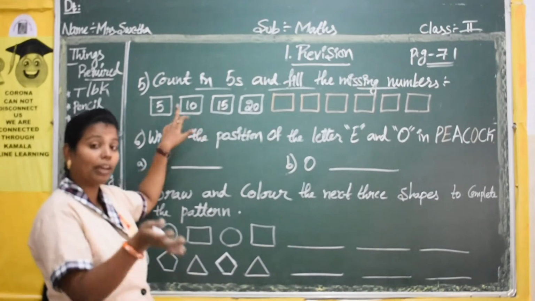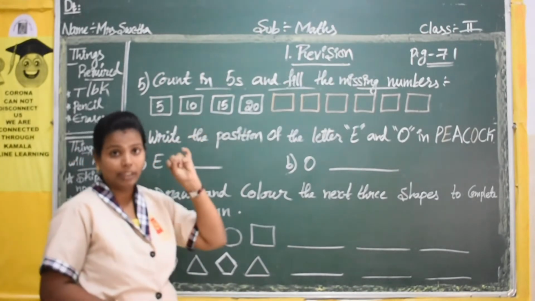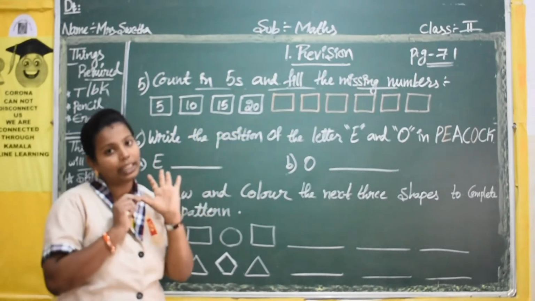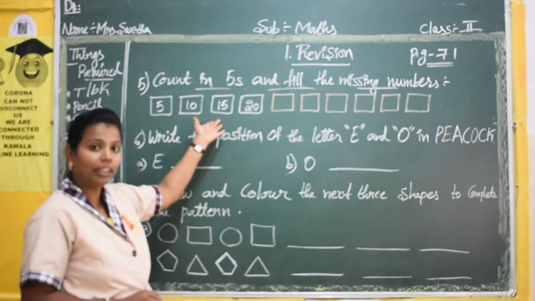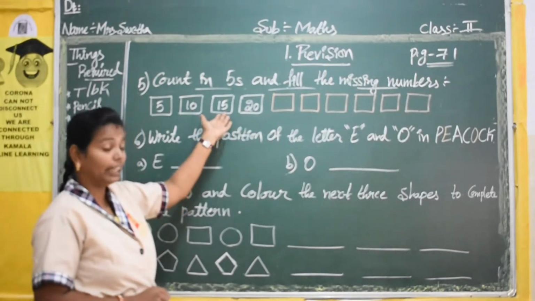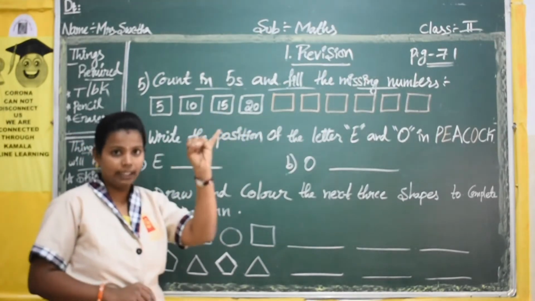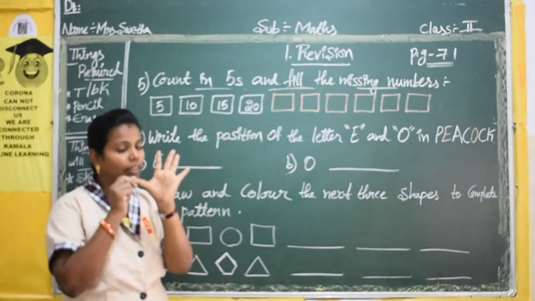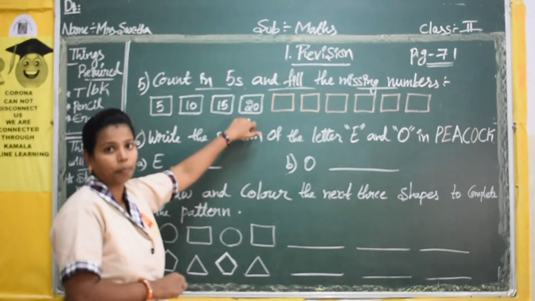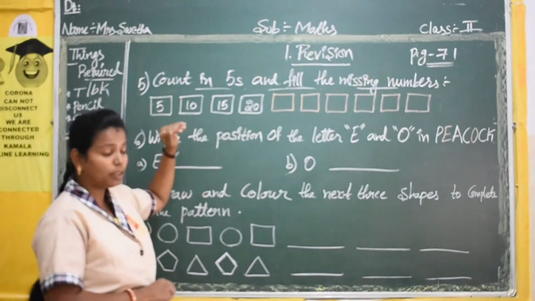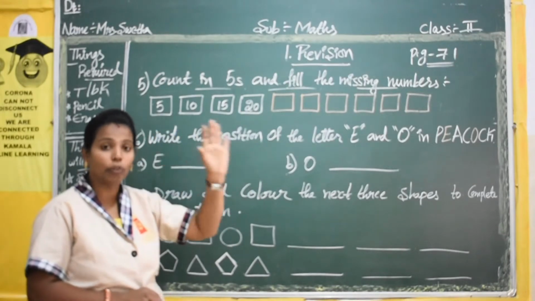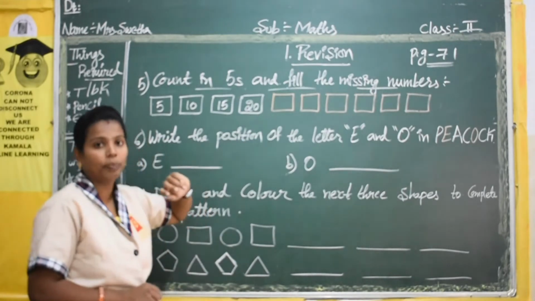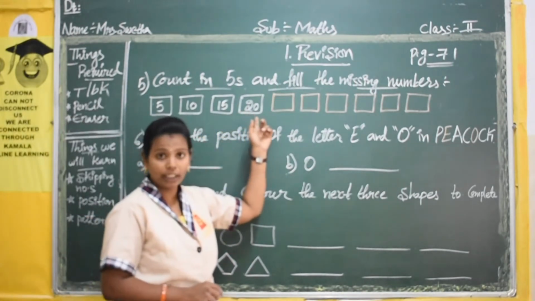Again, from the next number you have to count 5. After 10 you have 11, 12, 13, 14, 15. Again you write the 5th number. They have given the 5th number as 15. The next number, you start again: 16, 17, 18, 19, 20. Again they have given the 5th number, 20. Same like this, by counting 5 you take the 5th number and fill all these boxes. The last number to check here is 20.